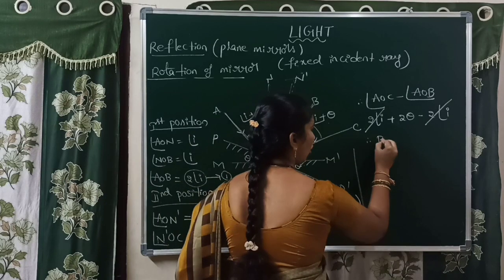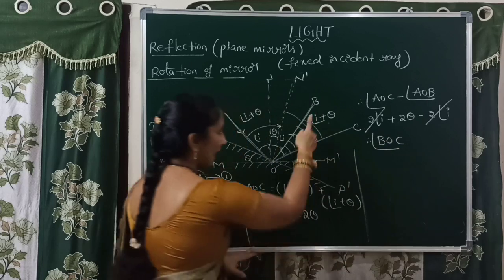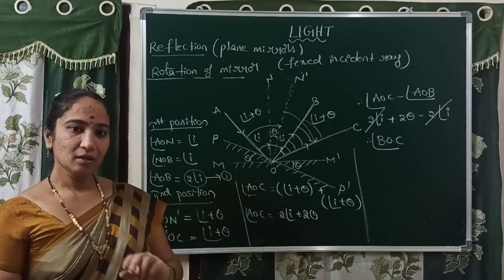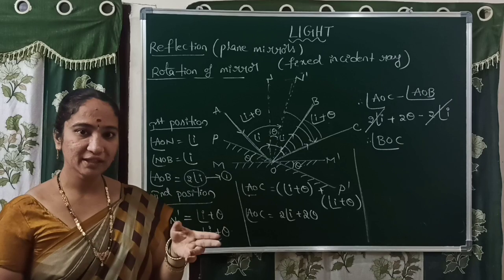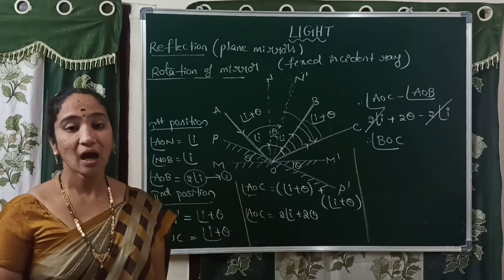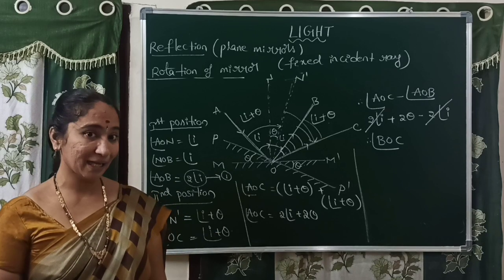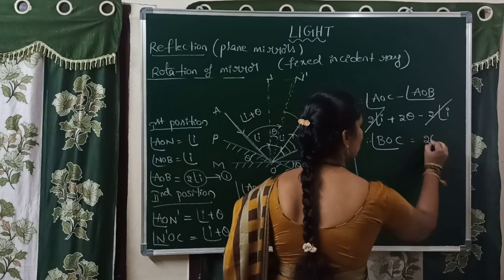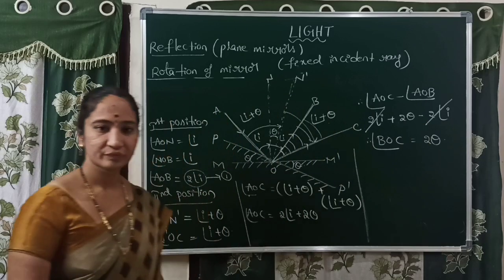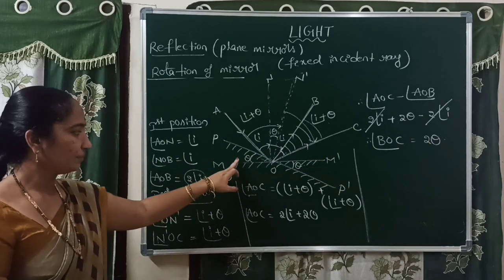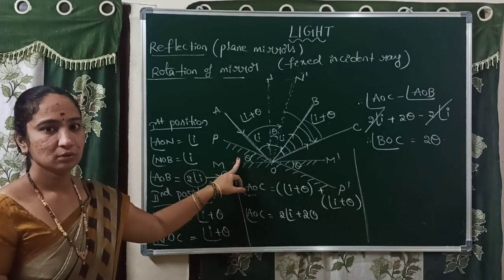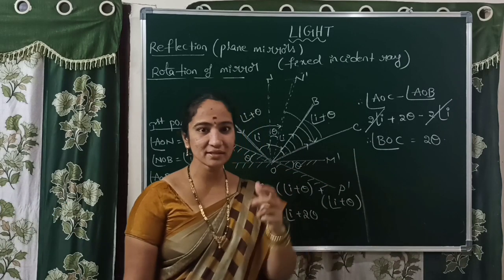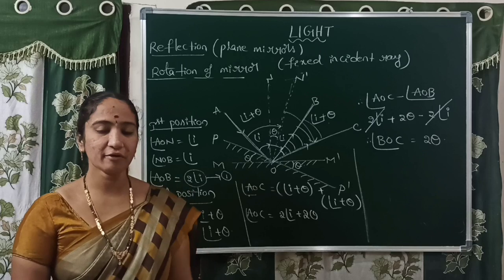So what is the value here? Angle BOC. I repeat, angle BOC represents what? The angle between the old reflected ray and the new reflected ray after rotating the mirror by the angle theta. Right. So what is the value? The answer is simply 2 theta. When we rotate the mirror by theta degrees, the reflected ray is affected by twice that angle.